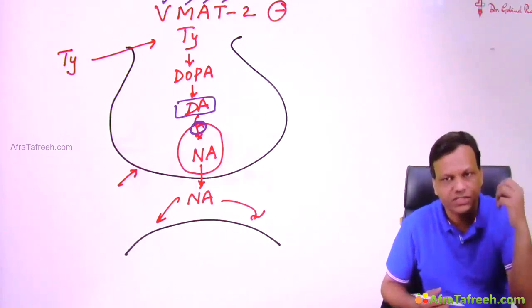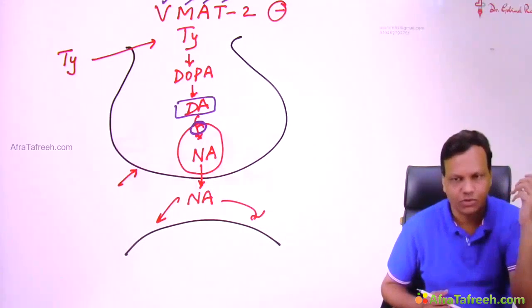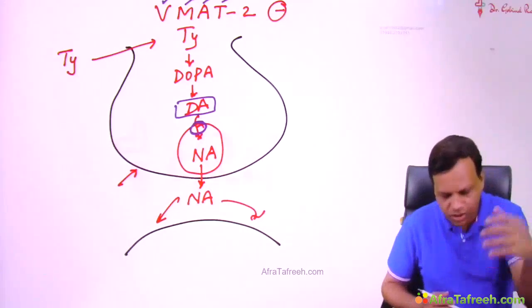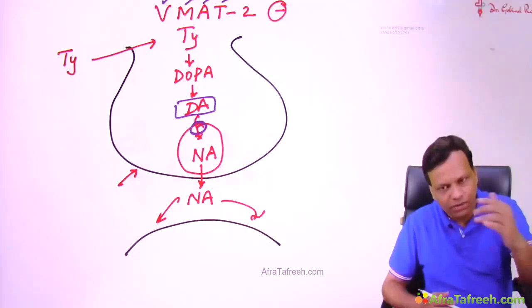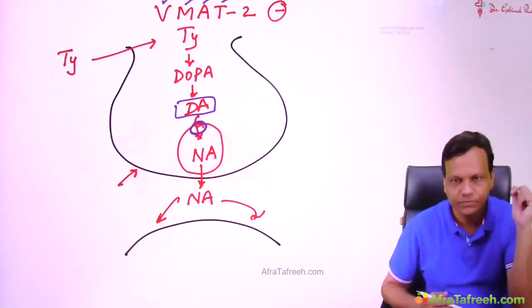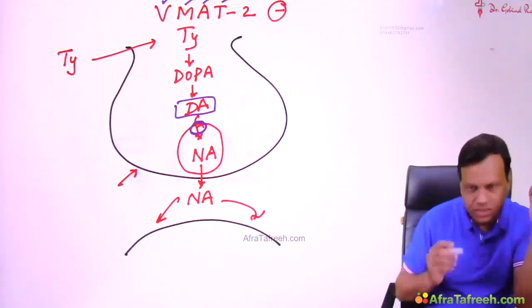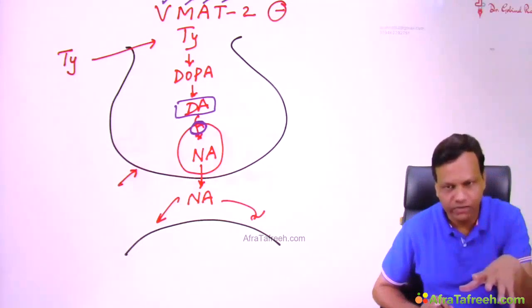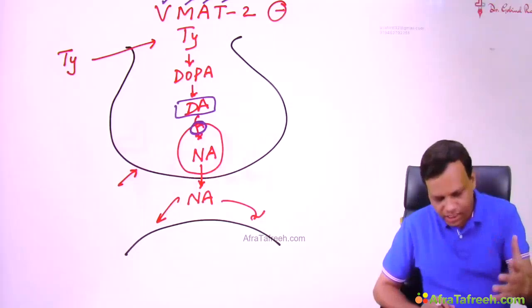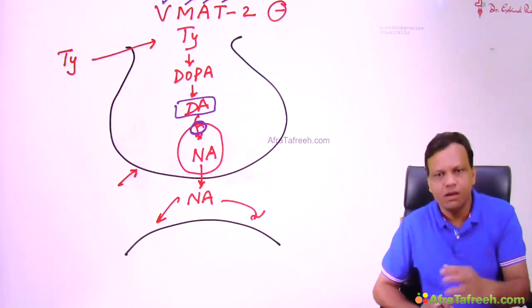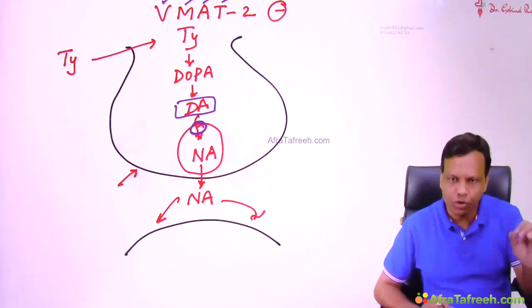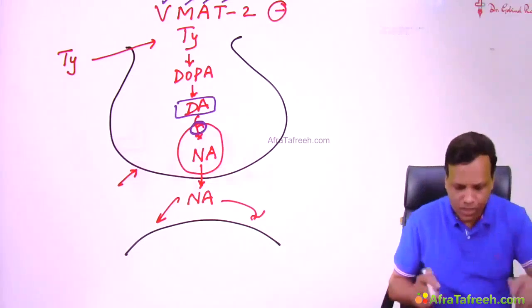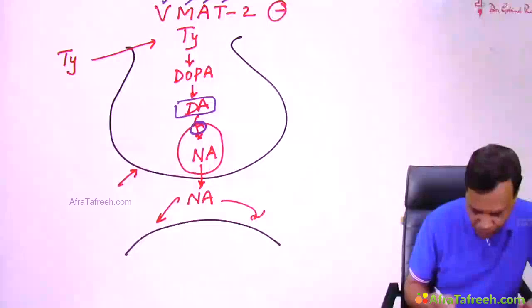As the name says, monoamine transporter, that means it will transport monoamines like dopamine into the vesicle. But a special thing to remember: this transporter is non-selective, meaning it not only transports dopamine into the vesicle, but it also transports serotonin into the vesicle. So if we inhibit this transporter,